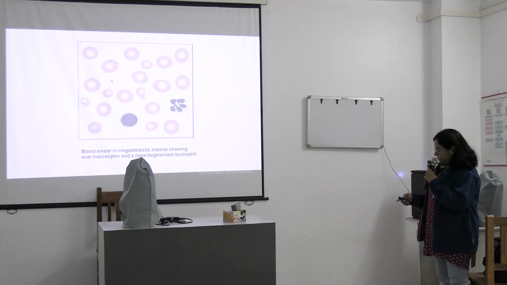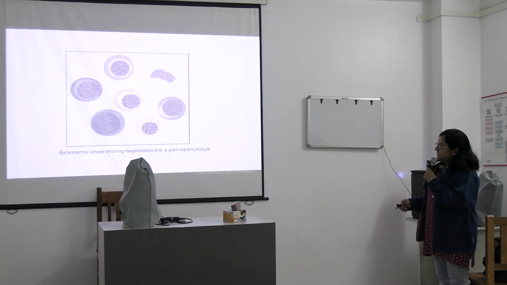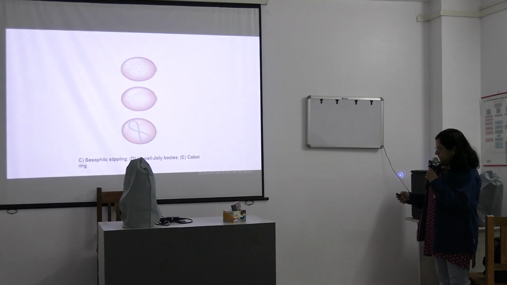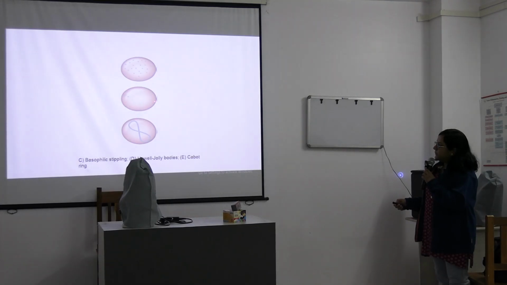This is an image of a blood smear in megaloblastic anemia showing oval macrocytes and hypersegmented neutrophils. This is an image of bone marrow showing megaloblast and a giant metamyelocyte. And this image, as I showed you earlier, this is basophilic stippling, this is Howell-Jolly bodies, and this is Cabot's ring.